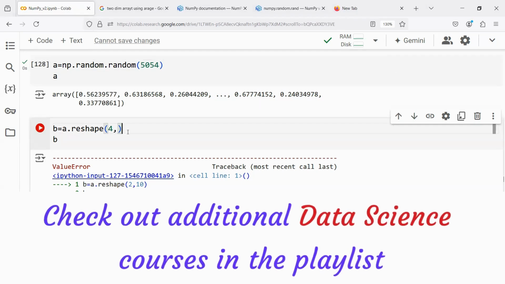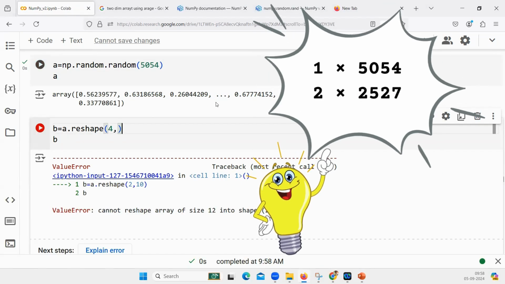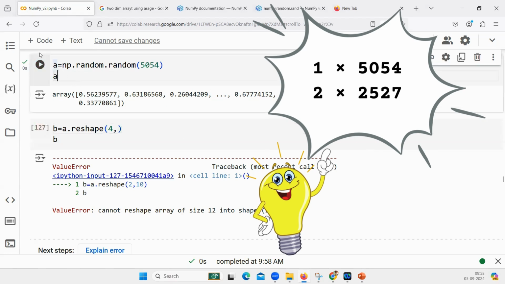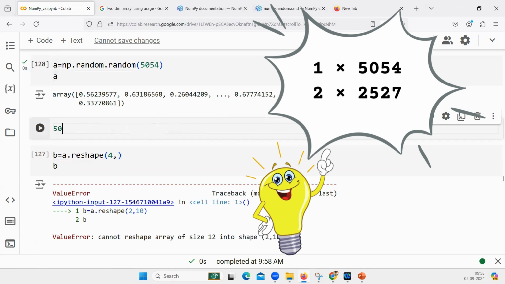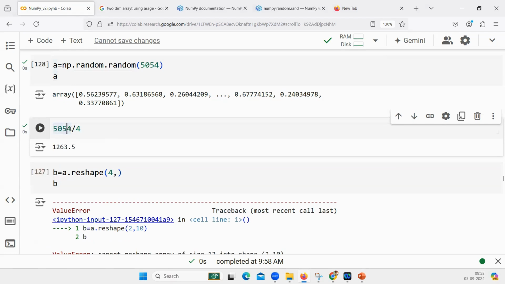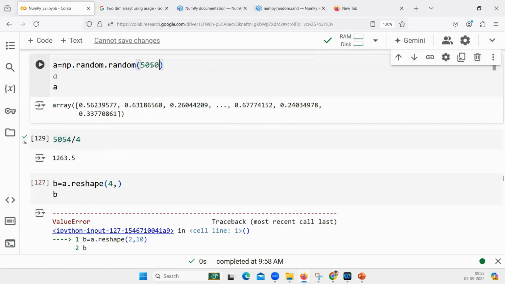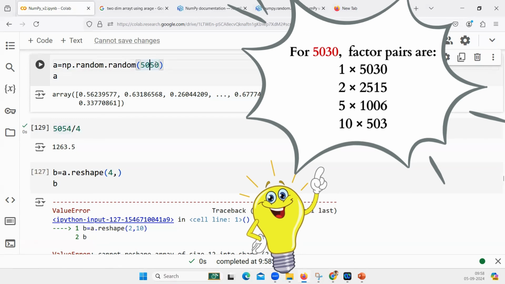For us to know the number of columns, we have to calculate, isn't it? We have to divide and tell how many columns will be there. So it will be 5054 divided by 4, isn't it? Those many columns will be there. But is it possible? No, sir. That is not possible. Let me say 5050, or let's say 5030.